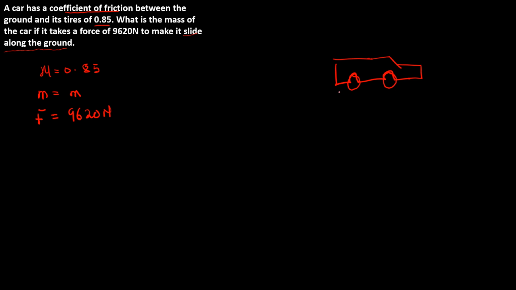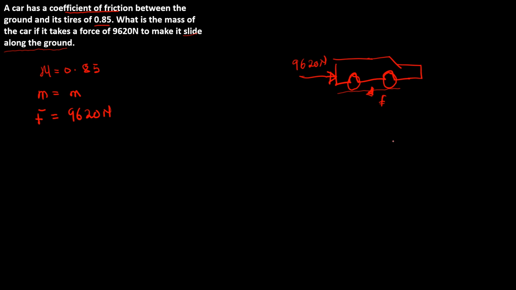In the car, there's a force that is moving the car. The force that will cause the car to move in this direction is 9,620 newtons. Notice the friction is actually between the ground and the tire. So that friction is in this direction, that's a small f. The friction is opposing the car, so it is facing the opposite direction. Before the car moves, it is actually static.